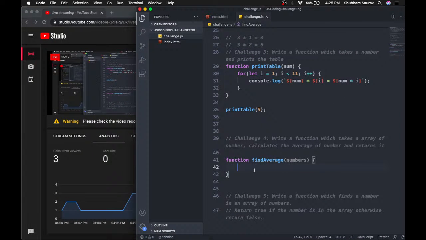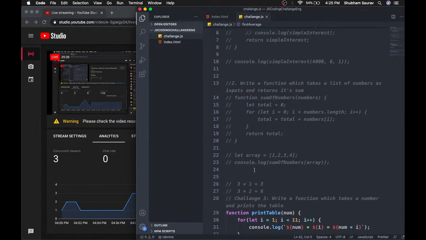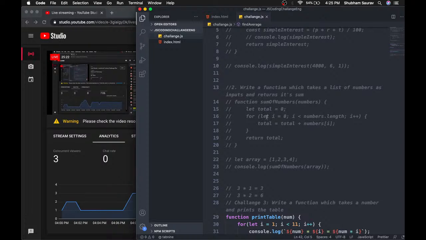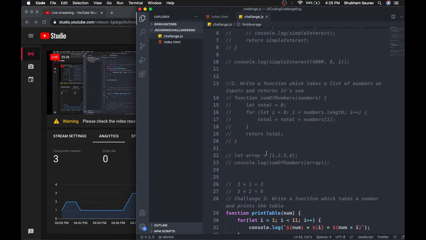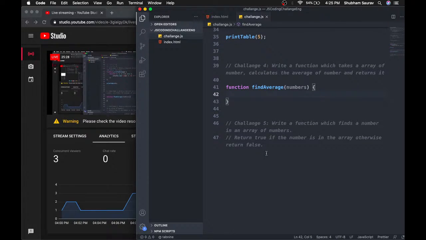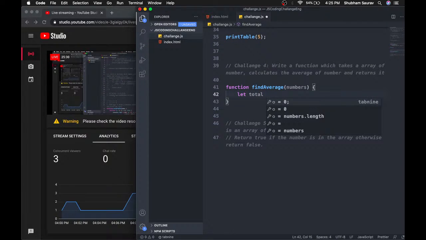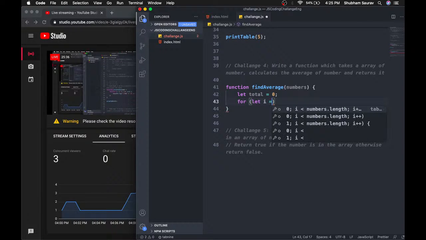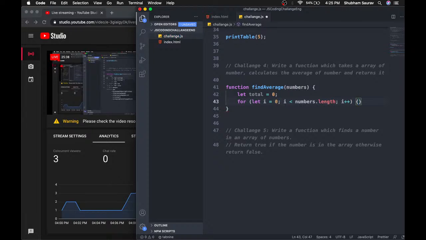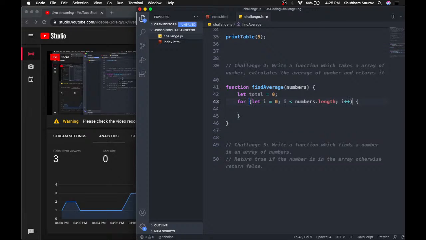So again we have to find the sum, and we have done this in the second challenge, so I'm not going to go through it again. I'll just do it very fast. We just need the sum, and we did that in challenge number 2. I can copy the code, but it's not a good idea to copy the code. So, pretty basic stuff: let i equal to 0, i less than numbers.length, and i plus plus.